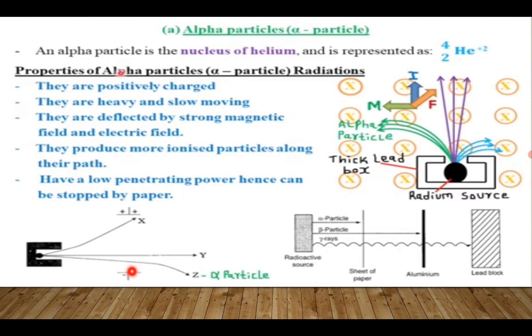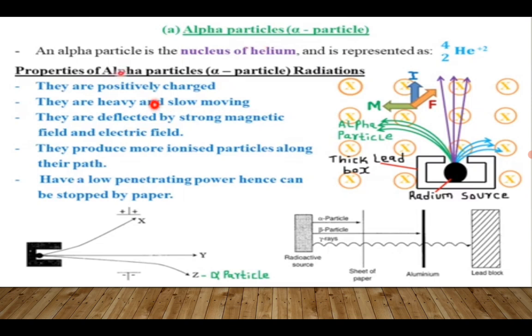Here, take note. And the beta, on the other hand, being negative, will be deflected towards positive because unlike charges attract. This is the principle of attraction, of the law of electrostatics. But gamma rays, which are not positive, not negative, because it's just pure radiation, will just go in a straight line without deflecting either to the positive end or to the negative end.